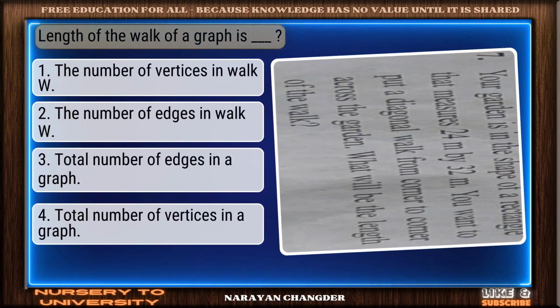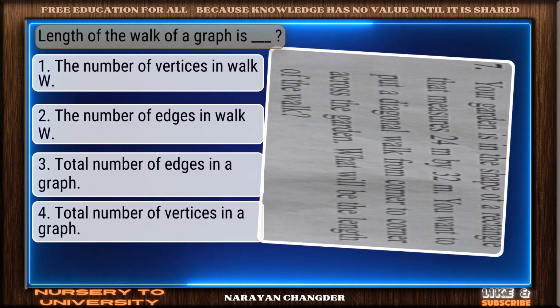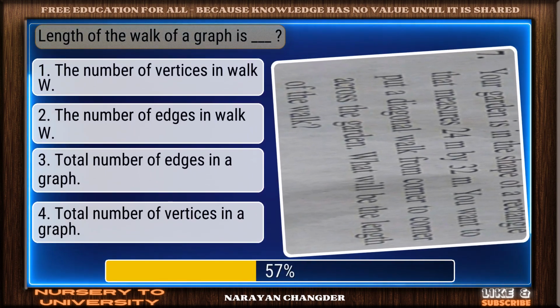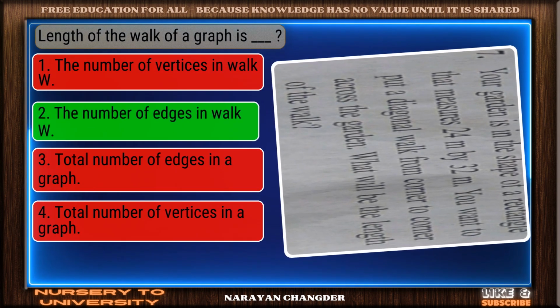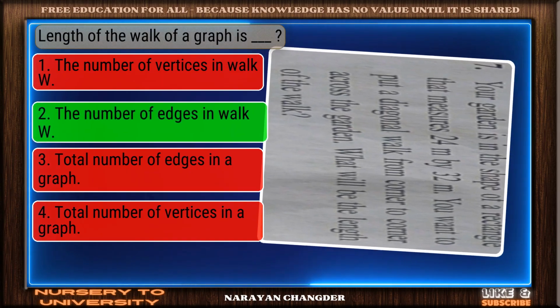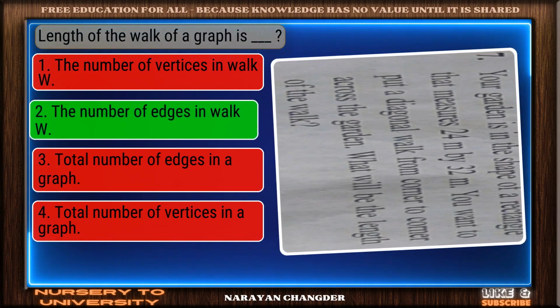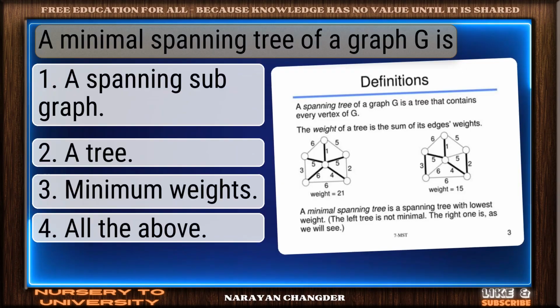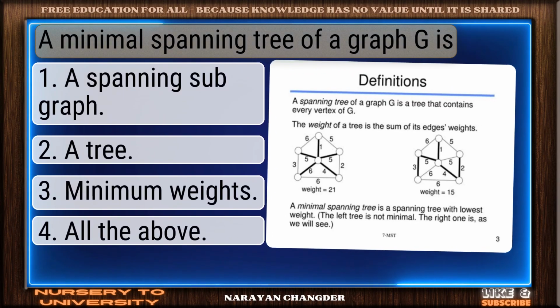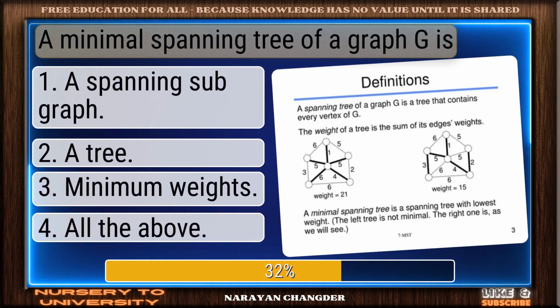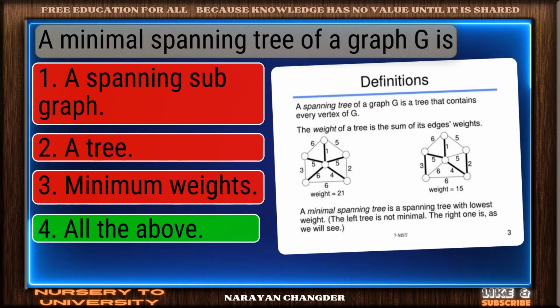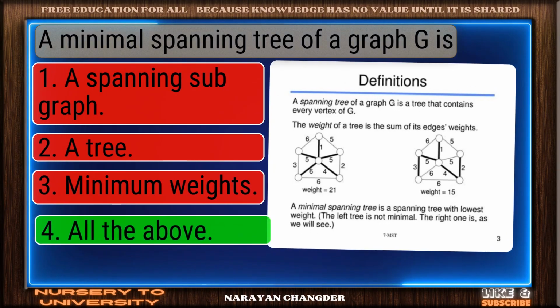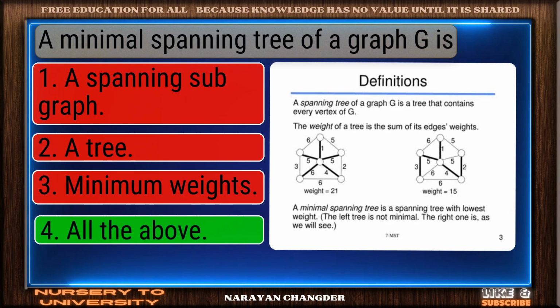Question number 31. Length of the walk of a graph is dash. Nice selection. The number of edges in walk W is the correct and valid answer. Question number 32. A minimal spanning tree of a graph G is. Right again. All the above is a valid answer.